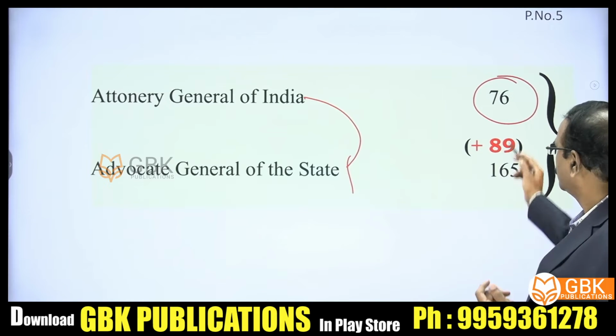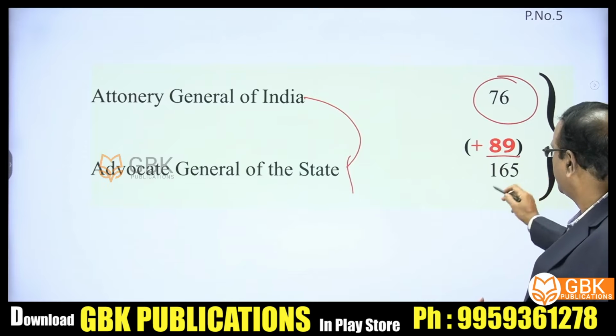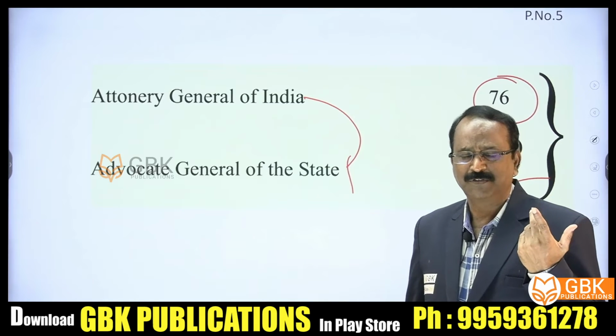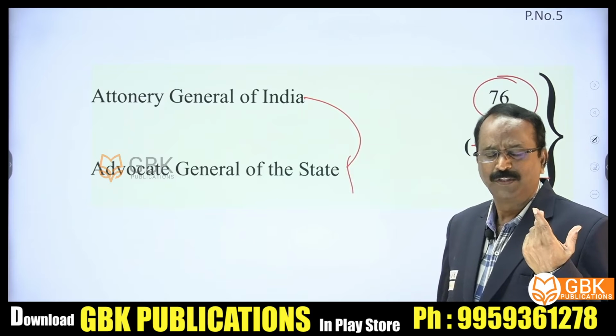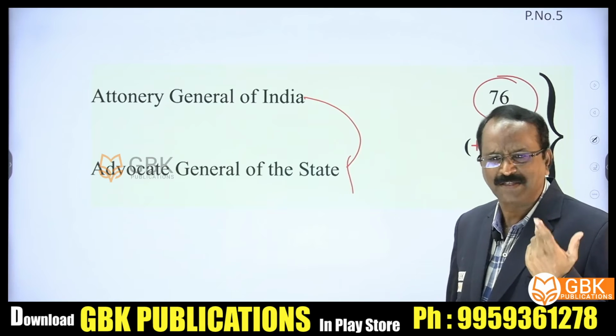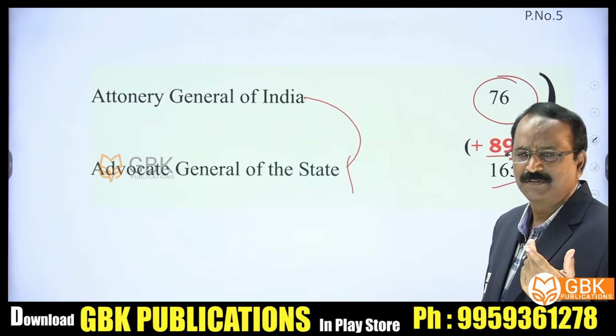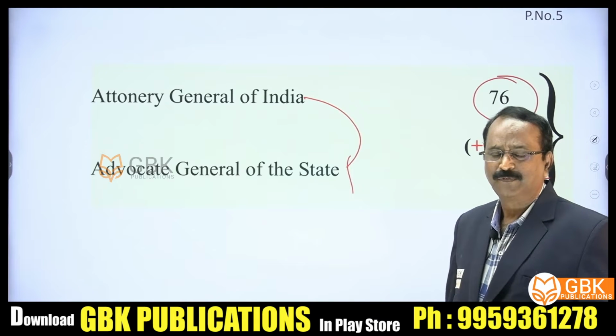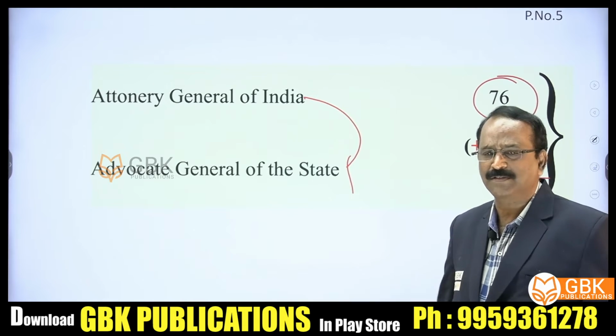What is the difference? 76 plus 89 is equal to 165. That's all. So how does this work? The magic is definitely a magic. 76 plus 89 is equal to 165. No need to worry. Why are you worrying about the articles?